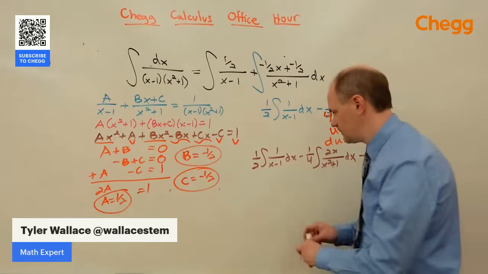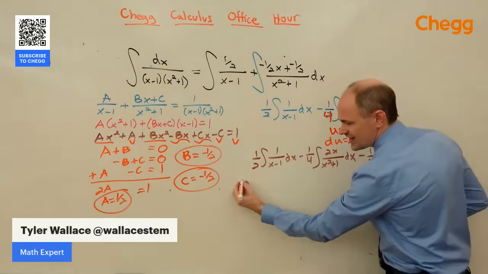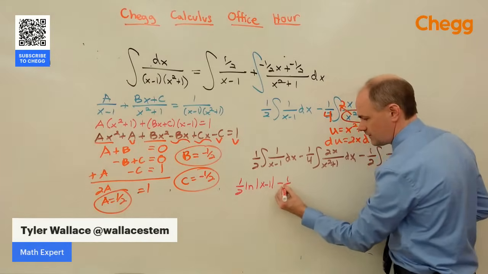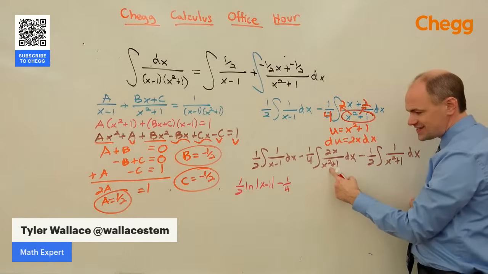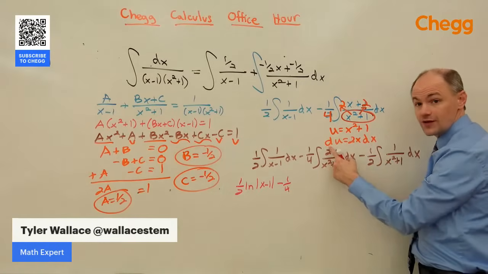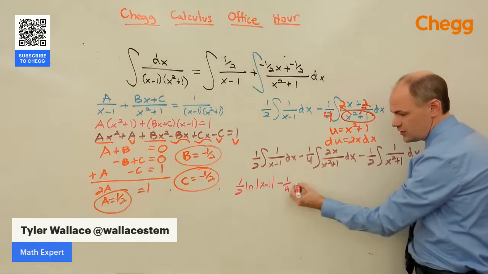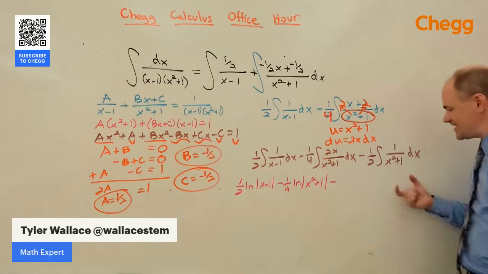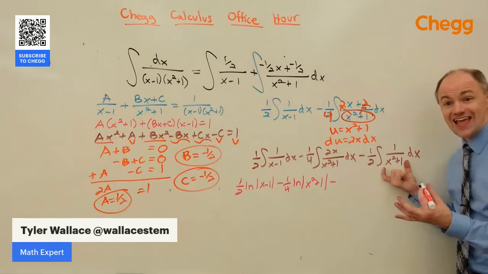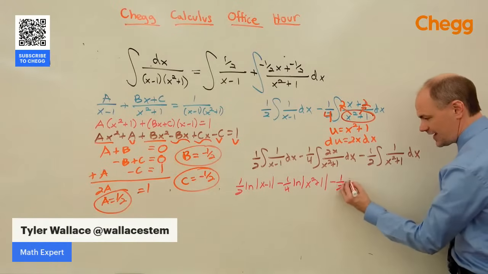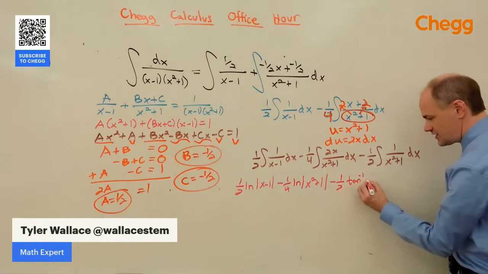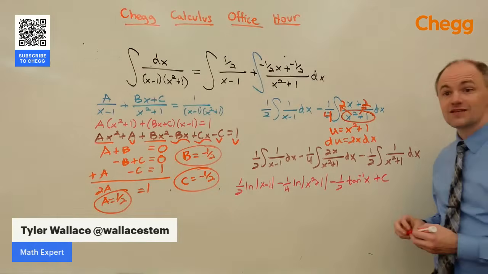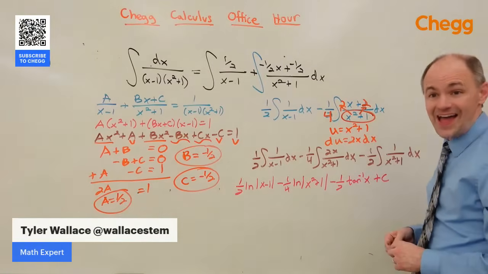What color am I on? Red? This first one is just a natural log, so we have 1/2 natural log of x minus 1. The second one we purposely designed with the u substitution so it would become 1 over u, which is the natural log of u. So this is going to be the natural log of x squared plus 1. Minus, this last one turns out to be exactly tangent inverse. So we have 1/2 tangent inverse, or arctangent, of x plus a constant. And that is a beautiful Calc 2 type problem, as requested.